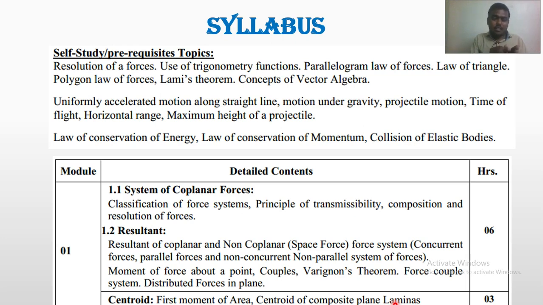There is a slight difference between center of gravity and centroid, because many faculties think that centroid and center of gravity are the same, but center of gravity is related to a 3D body which has some weight, some mass. But centroid is related to a pure lamina, a 2D lamina. Lamina means any geometrical figure having unit thickness, that is the lamina, correct.